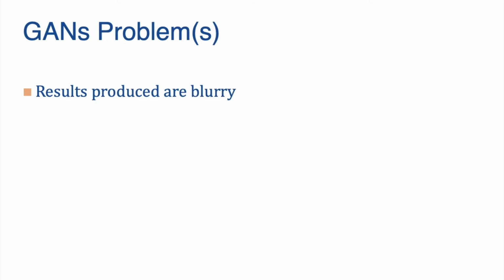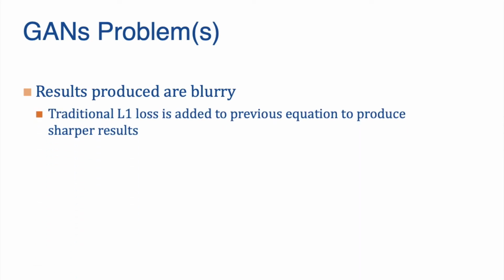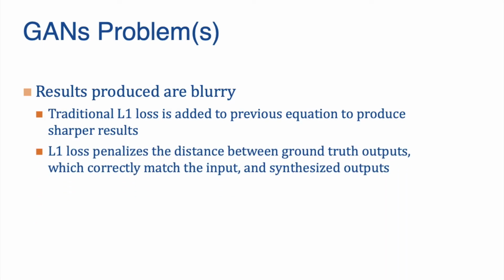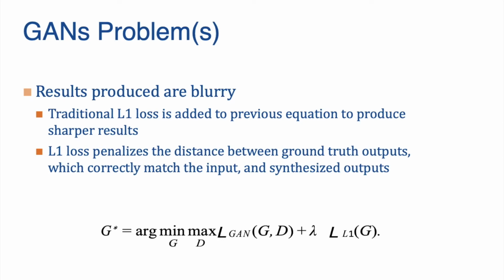One of the major problems with a typical generative adversarial network is that it produces blurry results. So, to circumvent this problem, generally we introduce L1 loss. L1 loss basically penalizes the distance between the ground truth outputs, which correctly match the input, and the synthesized outputs. A typical equation for the generative adversarial network with L1 loss is shown below.